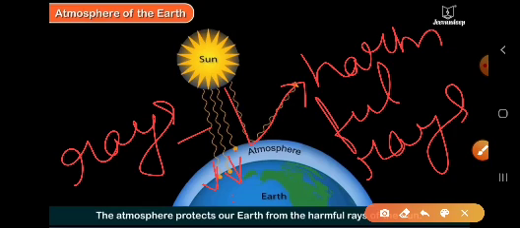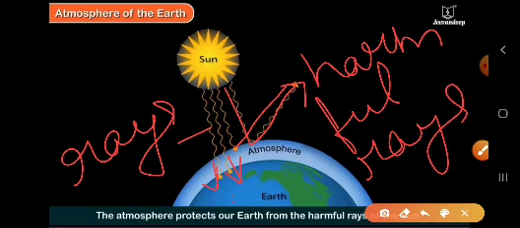Some of them which are not able to reach the earth's surface are harmful rays, which are sent back and filtered by the atmosphere.